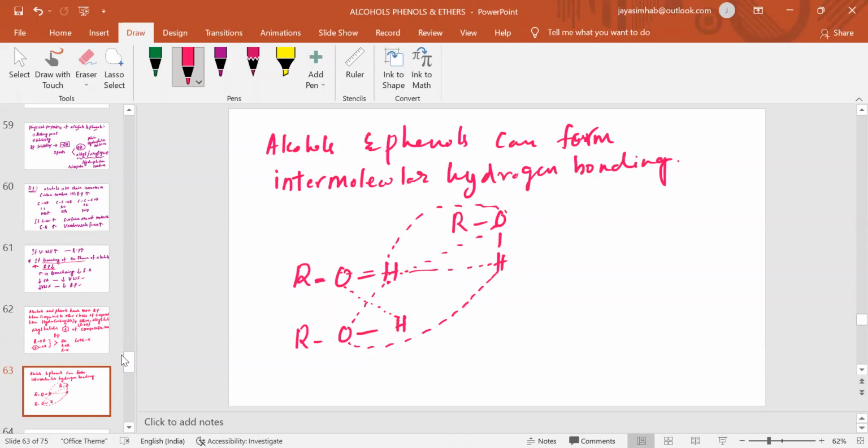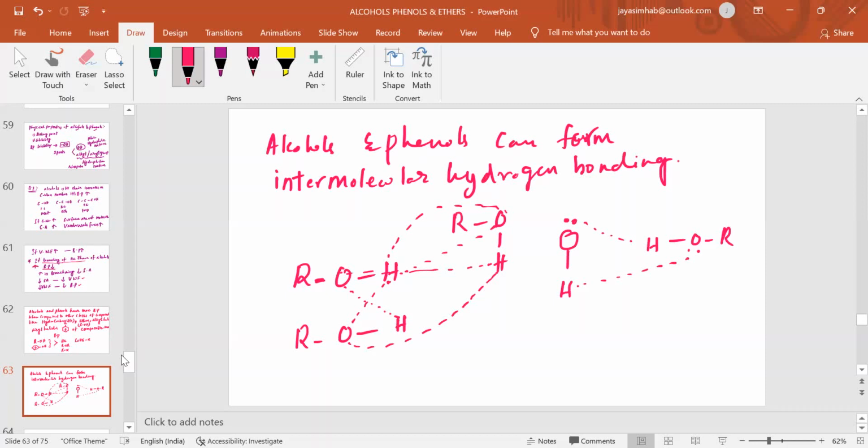So like that, nearby alcohol molecules, because all will be together, right? One molecule's oxygen's lone pair will try to attract the hydrogen of another alcohol molecule. Its hydrogen is attracted by the lone pair electrons of the oxygen of the other molecule.